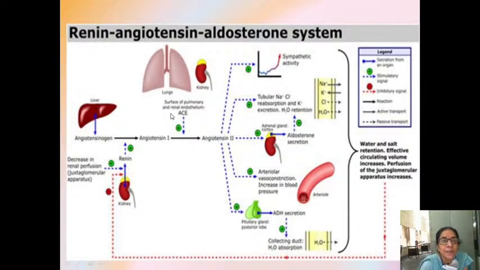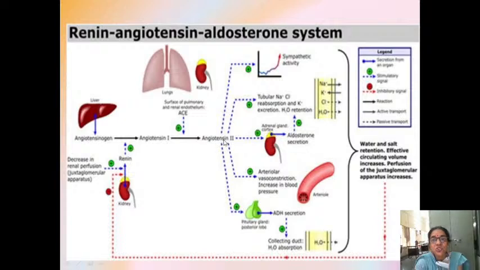This ACE is coming from the surface of the lungs, the pulmonary and renal endothelium. ACE will convert angiotensin 1 to angiotensin 2. Now look where all this angiotensin 2 will act. Angiotensin 2 will act on your sympathetic system, and they bring about the vasoconstriction, increasing the blood supply.